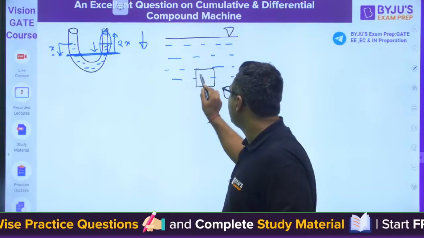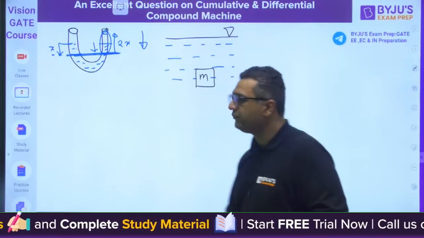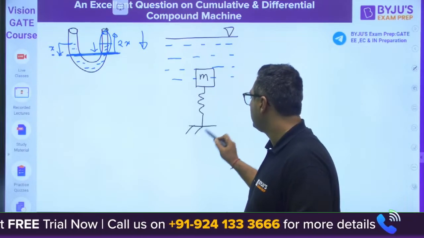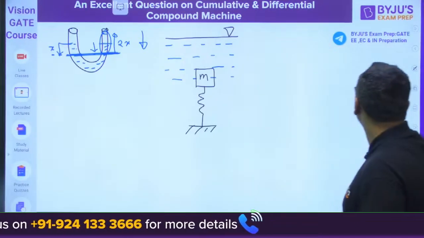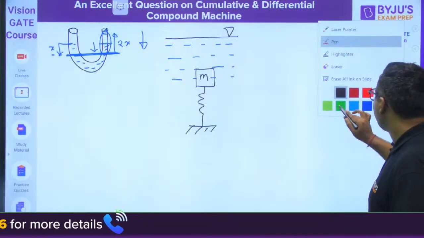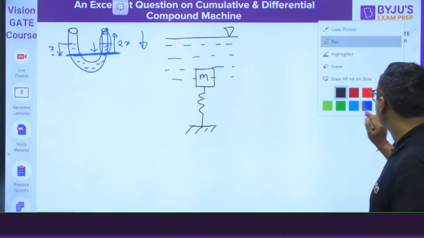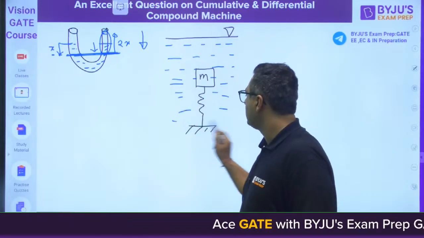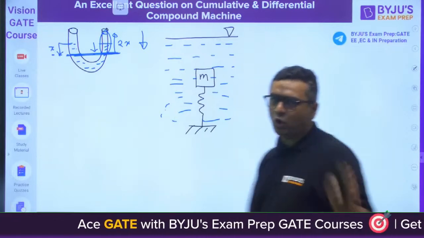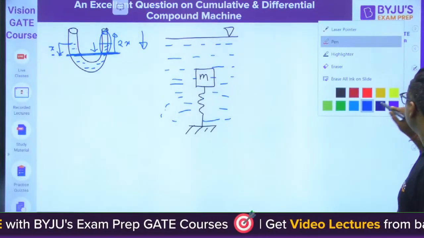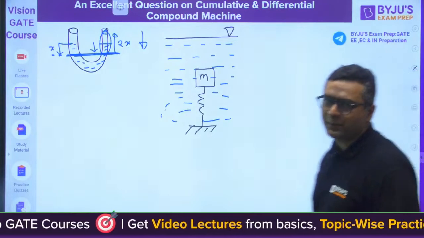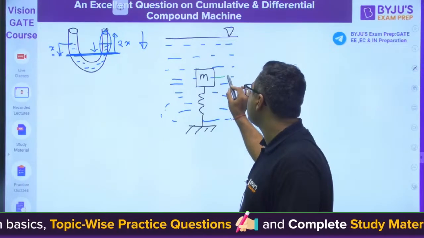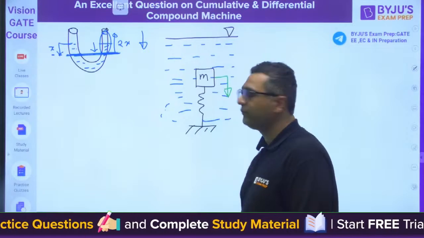The block has a mass of m and there is a spring. There will be no vibrations until you displace the system. So let us say you take the system down.